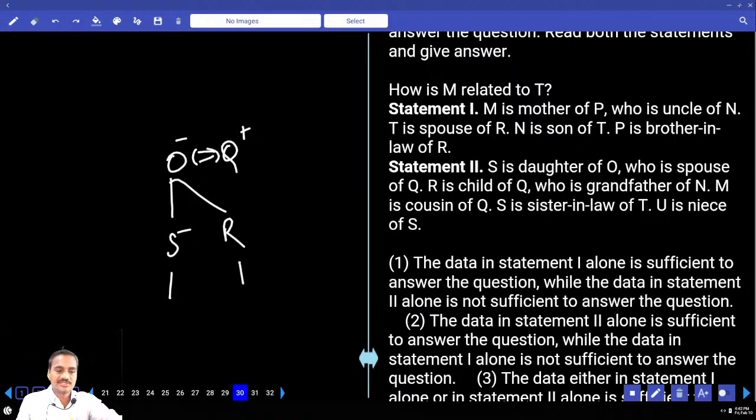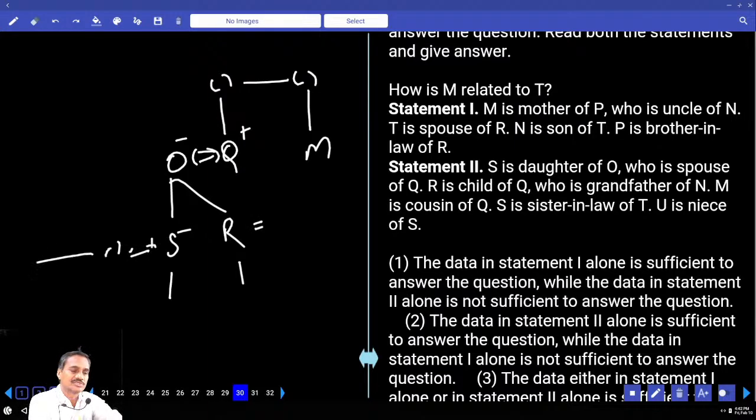M is the cousin of Q. That means Q's parent's child is M. S is the sister-in-law of T. And U is the niece of S. With the help of this, are we getting any information here? S is the sister-in-law of T means S can be R's spouse, or otherwise S can be the spouse's sister.